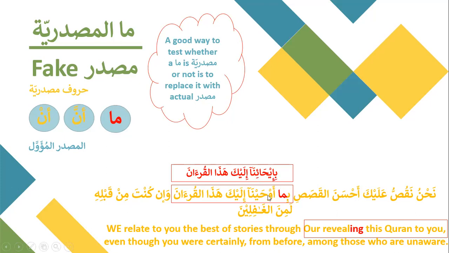And ba is a harf jar, which is not a long distance relation. The majroor is supposed to come right next to ba, but ma is interrupting it, and therefore you can say that this ma, which is interrupting, is making this fail a sort of fake masdar. So this is one way: if the sentence is translated perfectly even when you replace it with the masdar of that fail, then you can say that it is ma masdariya. Let's look at the two.